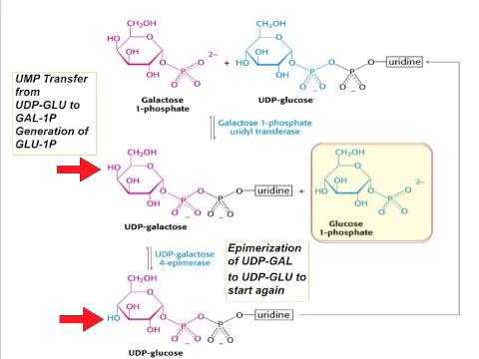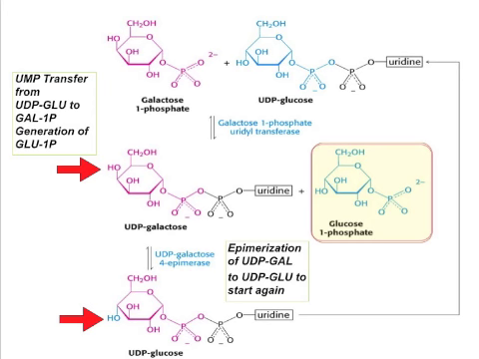And so all we're going to do is transfer galactose 1 phosphate for glucose 1 phosphate, and that's all we're going to do. And we're going to end up with UDP galactose instead of UDP glucose. And the other product of this reaction is glucose 1 phosphate. And we're going to use this further.